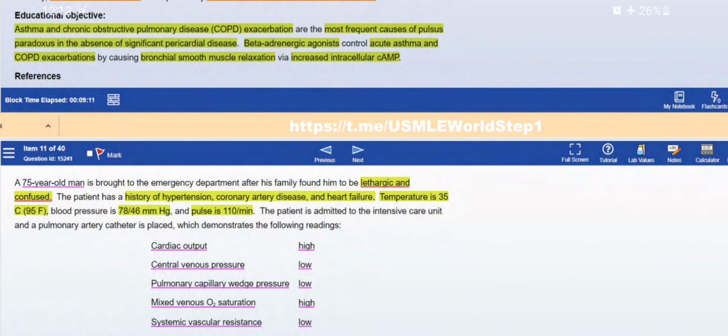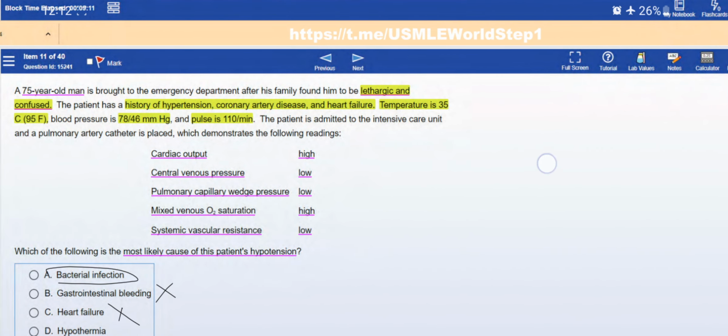Okay, good. Now let us talk about the next question. A 75-year-old man is brought to the emergency department after his family found him to be lethargic and confused. The patient has a history of hypertension, coronary artery disease, and heart failure. Temperature is 35 degrees centigrade, BP is 78 by 46 mm Hg, and pulse is 110 per minute.